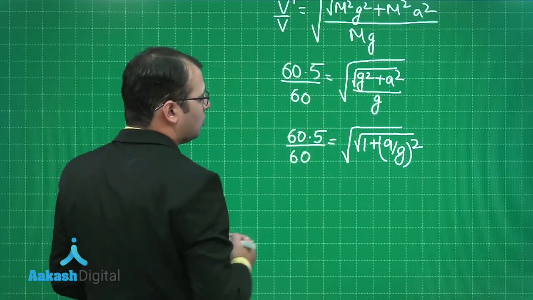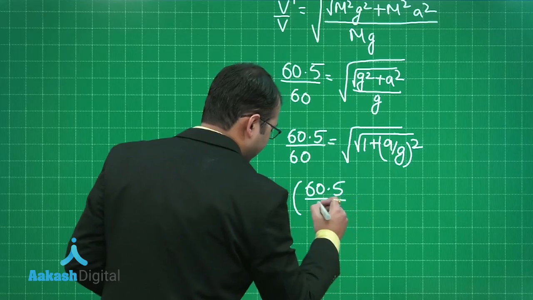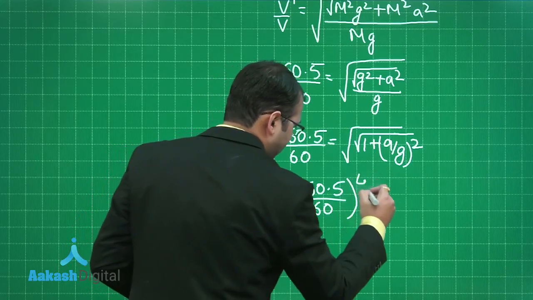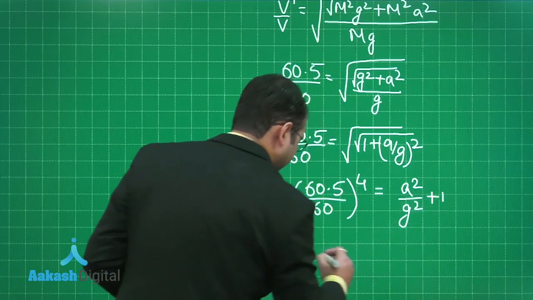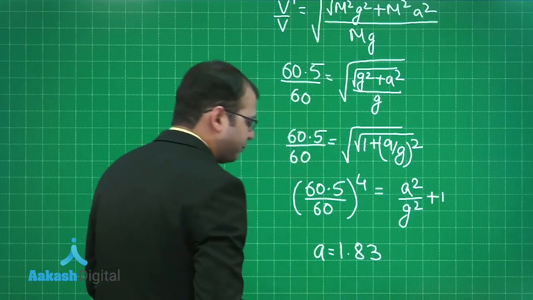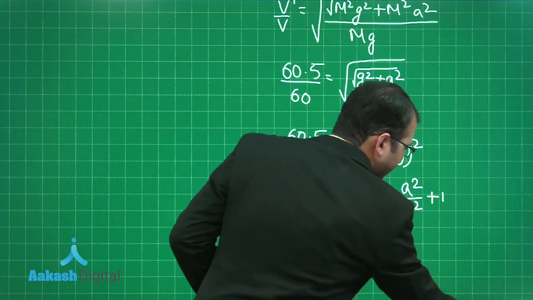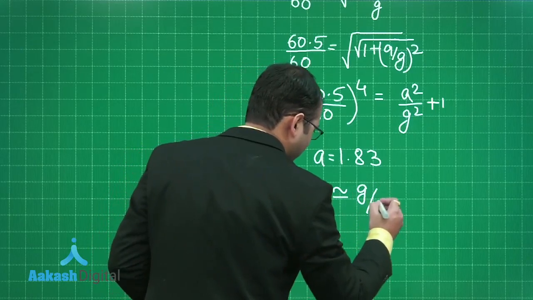I have taken g as common, so this would be 60.5 divided by 60 to the power 4 would be equal to, calculating this I'll get a as 1.83, which is nearly equal to g by 5, right?